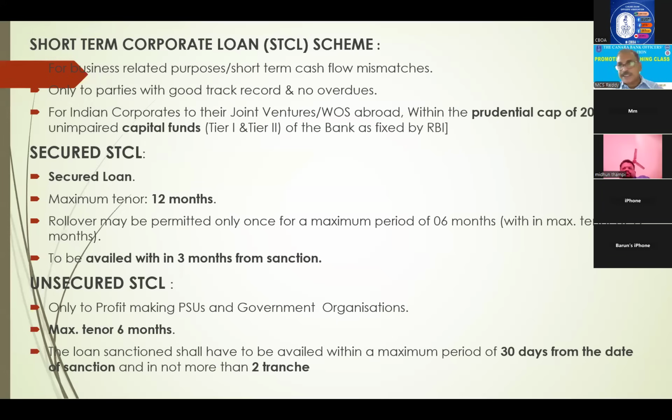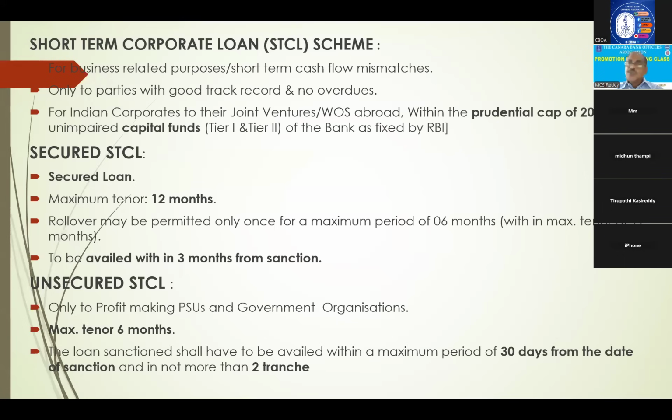Again, 2 types here of STCLs. One is secured STCL, the second one is unsecured STCL. Secured STCL, it is for a maximum of 12 months we will give as the period. At a time 6 months. One time it can be extended by another 6 months. So maximum 12 months only for secured STCLs.